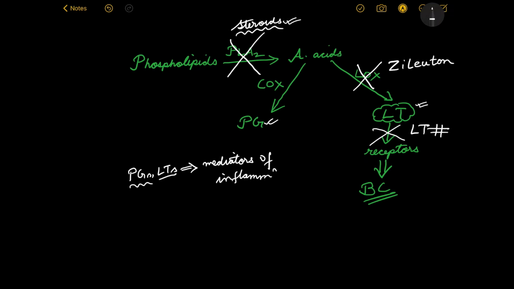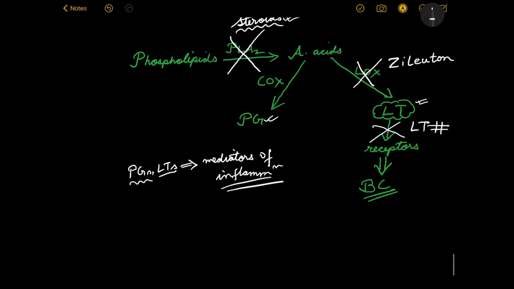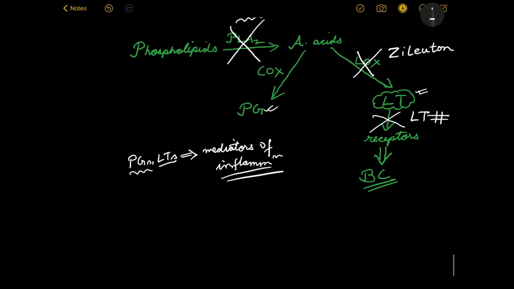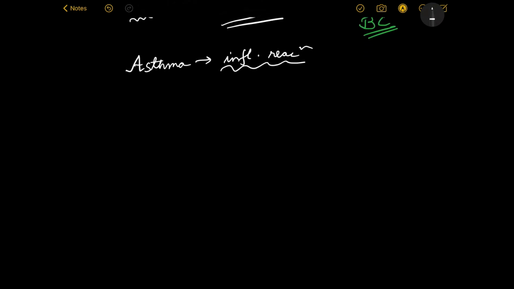So, since such major mediators of inflammation are not being formed under the influence of steroids, steroids are the best anti-inflammatory drugs. Now, since asthma itself is an inflammatory reaction, we can understand why steroids are a very important drug choice for asthma. So now let's talk a little about the steroids.